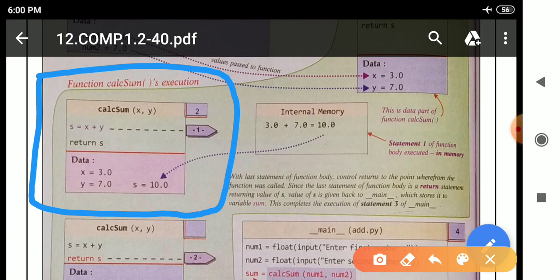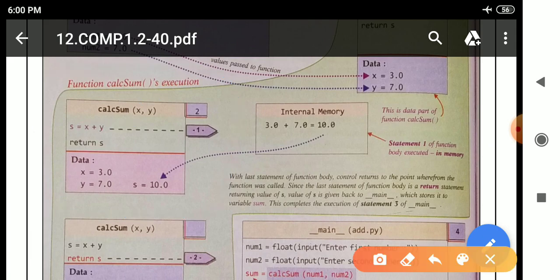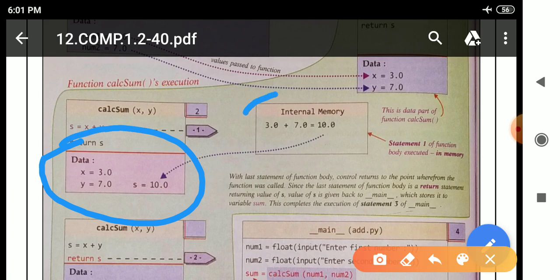This is the name of the function calsum containing x, y. So s is equal to x plus y, and after that return s. After the calculation we will get this, and in internal memory this will be stored, means 3.0 plus 7.0, because the data type is float. That is why 3.0 plus 7.0 gives output 10.0, and in internal memory this will be stored.